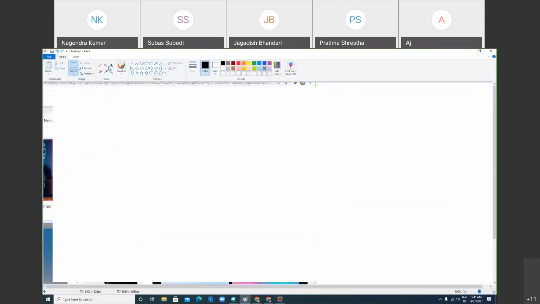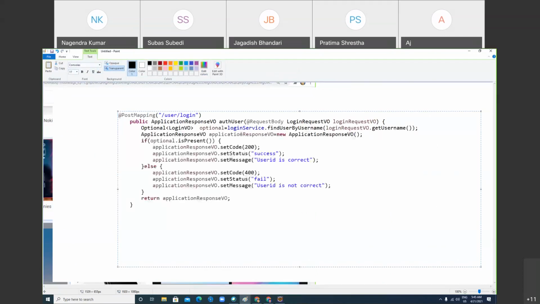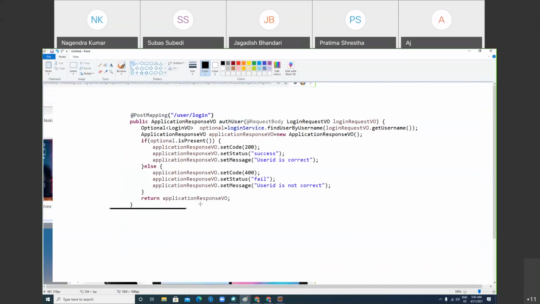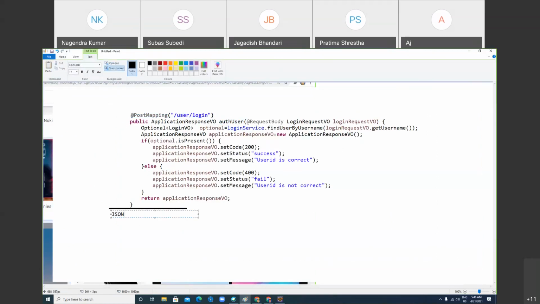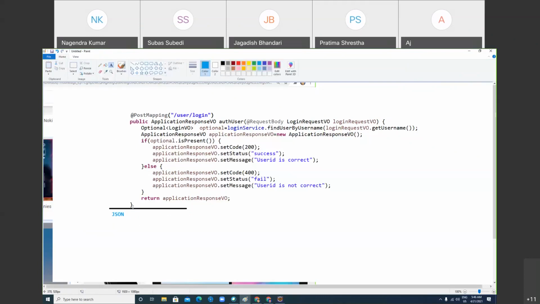Here in REST API, every method is mapped with a URL. Can you see this? If somebody wants to call it, they will use which URL? Pratima, /user/login. Understood? So this method is mapped with the URI and it is returning raw data. When you return a Java object, it will be converted into JSON, right? In REST API, when we return a Java object, it will be converted to JSON. Got it?